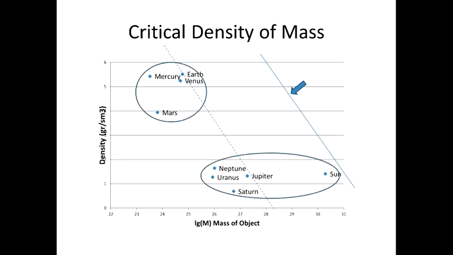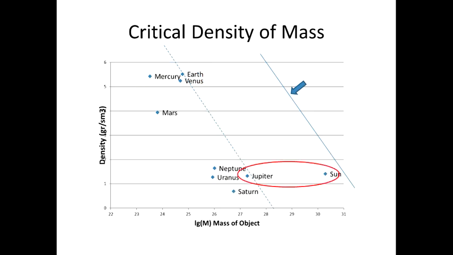All of the objects are stable and therefore located on the left side of the line of the critical density, but the distance from the critical line is different for each object. This distance defines their internal activity. In a low-density group of objects we can distinguish the Sun and Jupiter, which is often called a second Sun. And in the group of rocky planets, Venus and Earth are a distinct subgroup of very similar planets with known volcanic activity, which reveals the hot and at least partially liquid cores of these planets.